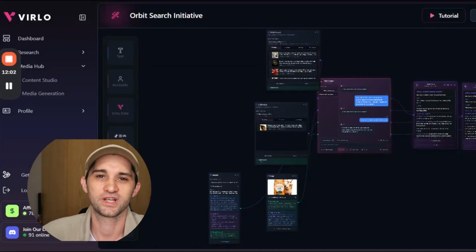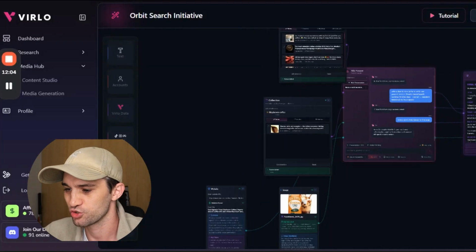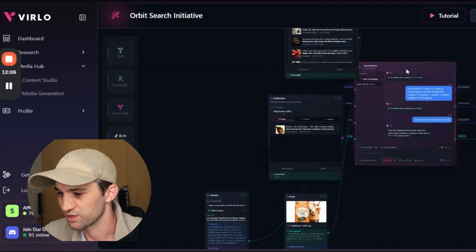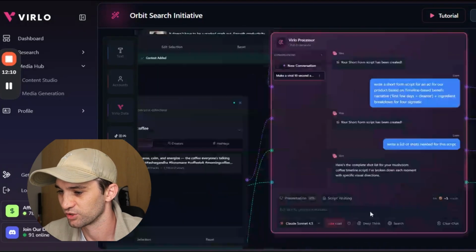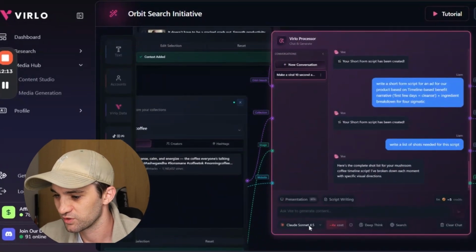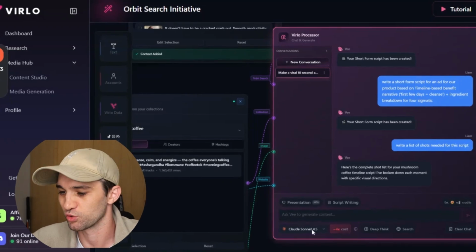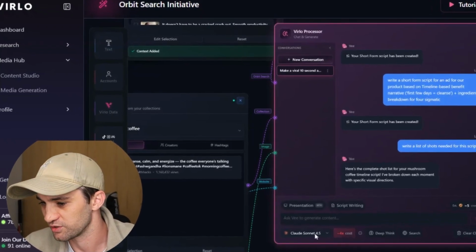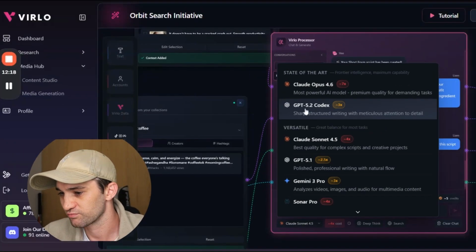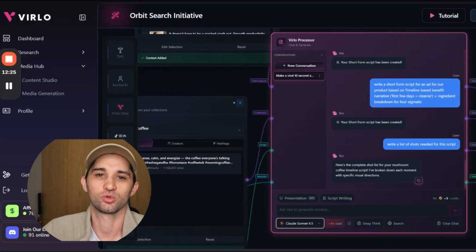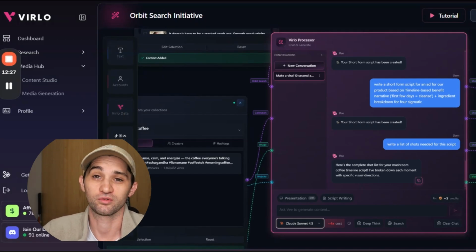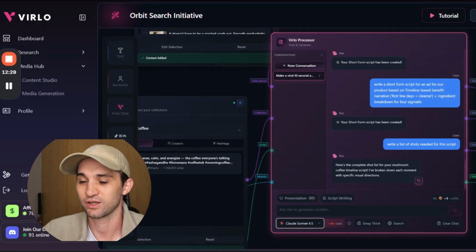So what Virlo have done here is they've created this content studio, and it might look a bit confusing at the minute, but the main asset here is this, which is the Virlo LLM. And this is basically just all of the language models that you already use. So you click down the bottom right here, you can change it to Gemini, ChatGPT, Claude, etc. But what this does is connect all of that data that Virlo's just found for you straight into those language models.